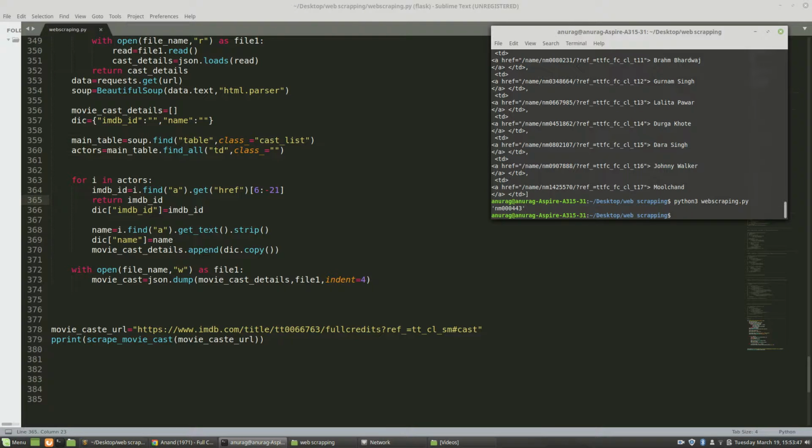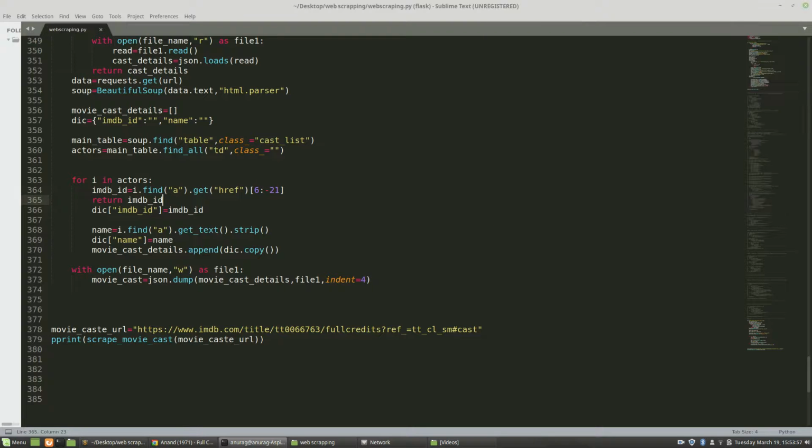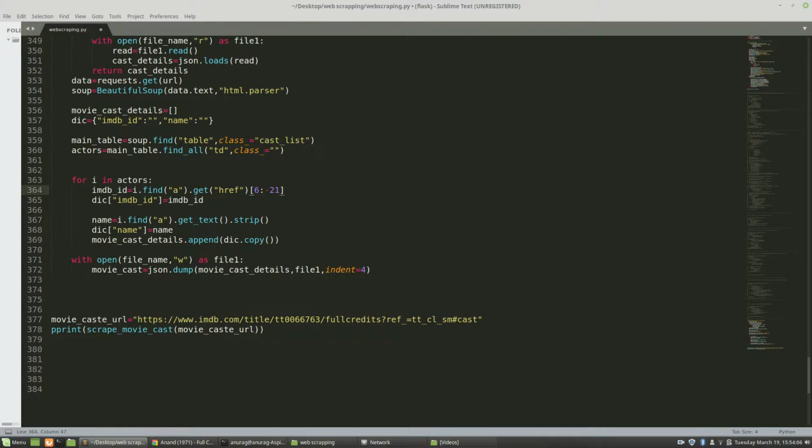Now I have to add this ID to my key called imdb_id. So I have inserted this data into the dictionary called dic that I created earlier.